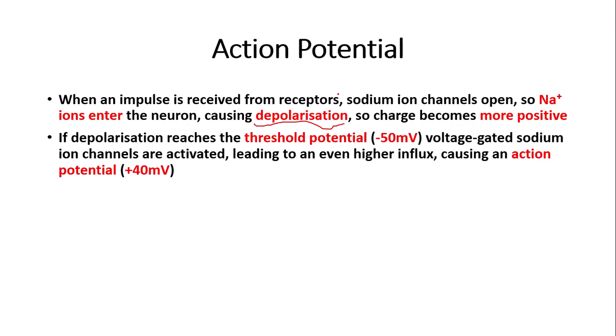If the depolarization reaches the threshold potential, which will be about minus 50 millivolts, as the sodium ions increase the charge inside the neuron, this means that voltage-gated sodium ion channels are activated, which leads to an even higher influx of sodium ions. A rapid amount of sodium ions enter the neuron. This causes an action potential. The action potential happens at around plus 40 millivolts. Now it's important that you remember these approximate numbers.